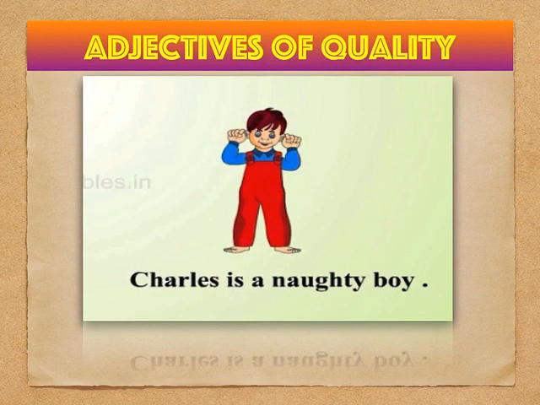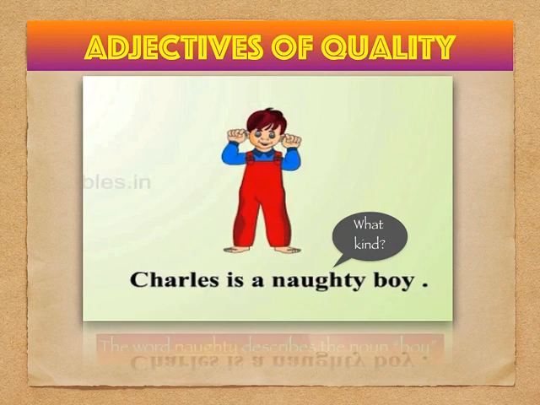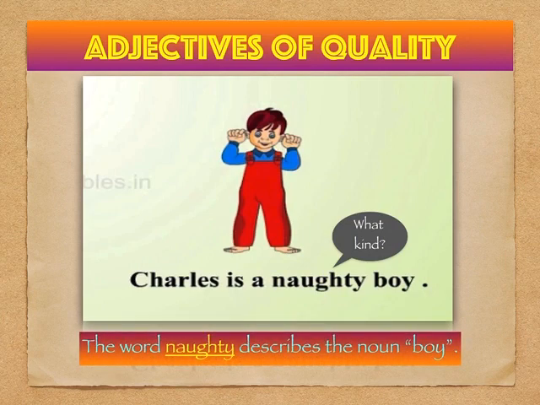Charles is a naughty boy. So here, what kind of boy is Charles? You can say that he is a naughty boy. So the word naughty describes the noun boy, and so naughty is said to be an adjective of quality.